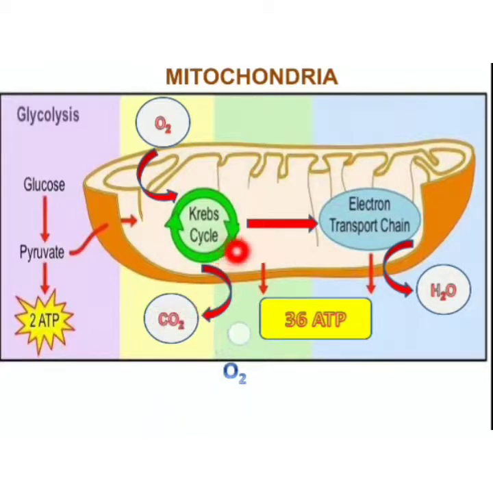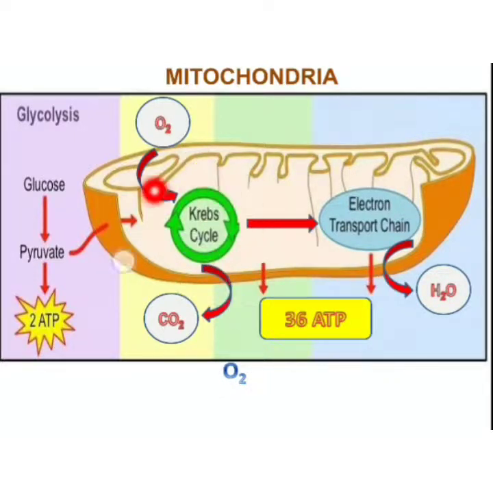After the Krebs cycle, the third step is the electron transport chain, in which a larger number of ATP molecules are formed, and this number is 36. So 36 from here, 2 from glycolysis, total 38 ATP are formed. And in the electron transport chain, water molecules come out as a byproduct. So CO2 and H2O are both coming out.